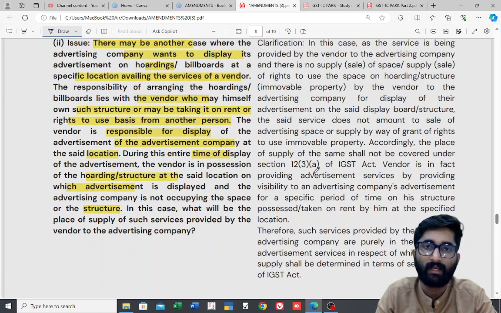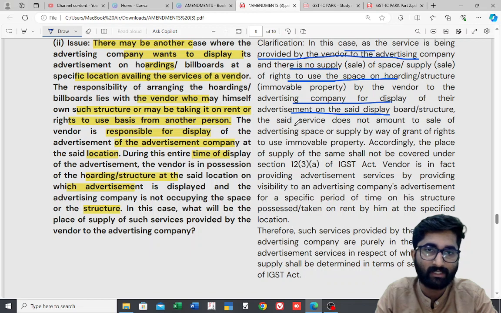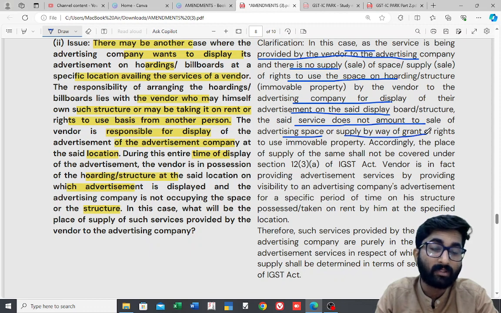So here it is given in the clarification: in this case, as the service is being provided by the vendor to the advertising company and there is no supply of sale of space or of the rights to use the space on holdings by the vendor to the advertising company for the display of their advertisement on the said display board or structure, the said service does not amount to the sale of advertising space or supply by way of grant of rights of immovable property.